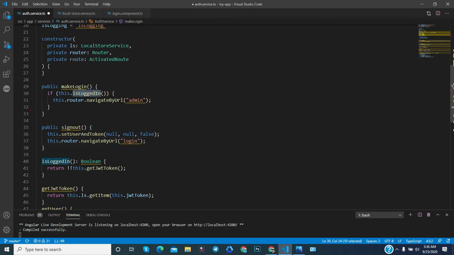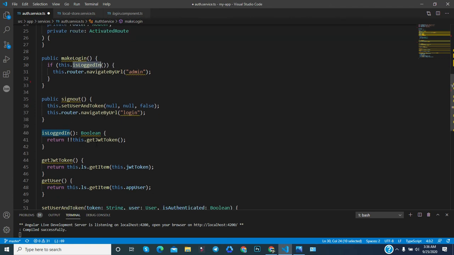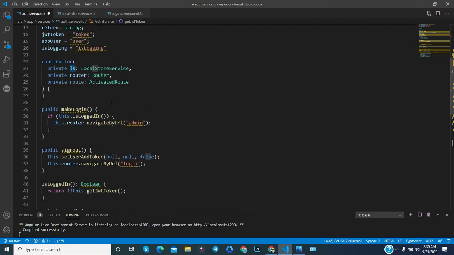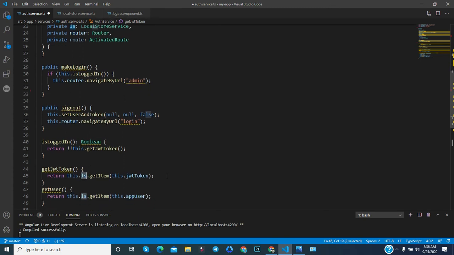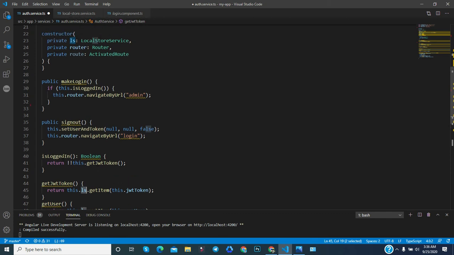Now you will notice that here this is isLogin. What is that basically doing? This is checking whether the token exists in the local storage or not. So we have provided the key, and through this ls, because ls is another service for the local storage, they are getting the data based on the key and providing whether the data is available or not. True or false this will return, and based on that, in boolean form, we are providing that this is logged in or not logged in. If someone is logged in, then I will redirect to the admin page.